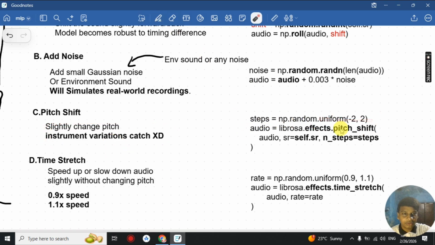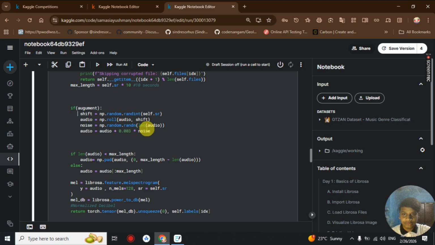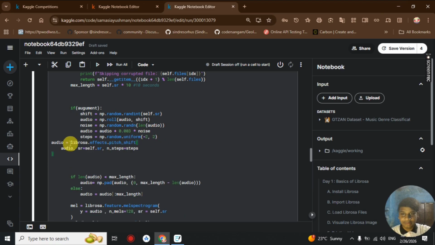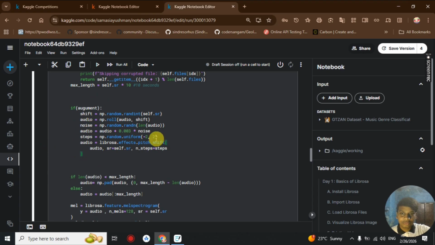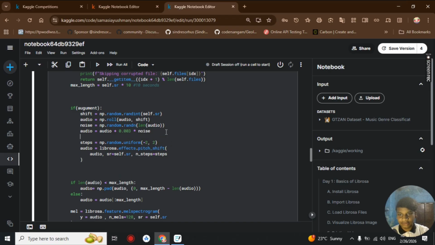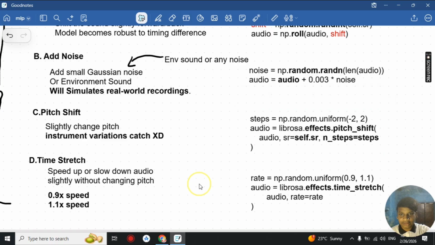We get a random uniform or continuous value from -2 to 2, and then we apply it to our audio using librosa.effects.pitch_shift. It takes our audio, then our sample rate, and finally n_steps, which is basically the step of the pitch shift. We could then combine it with other augmentation methods. Let me add the comments here.